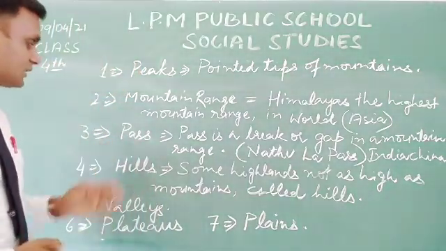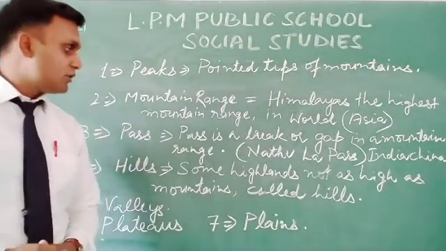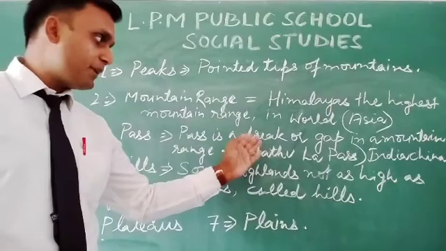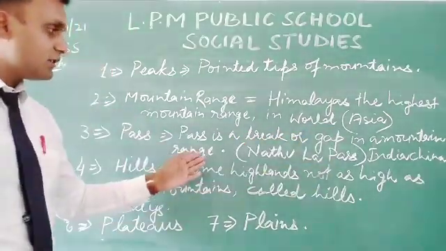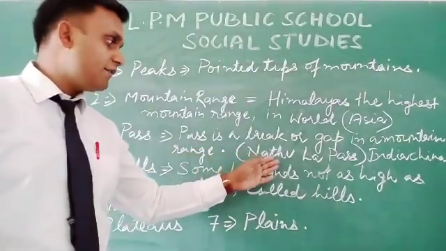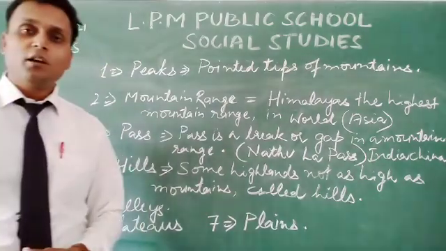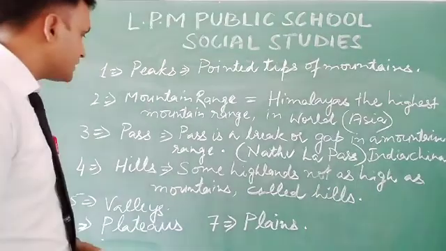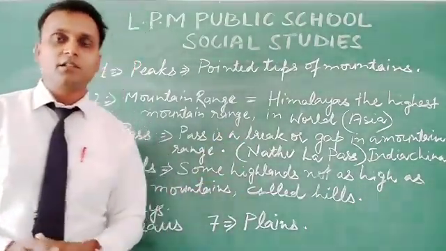Now third point is pass. What is a pass? Pass is a break or gap in a mountain range, and in northern India we have Nathula Pass, which is a very famous pass which connects India and China.